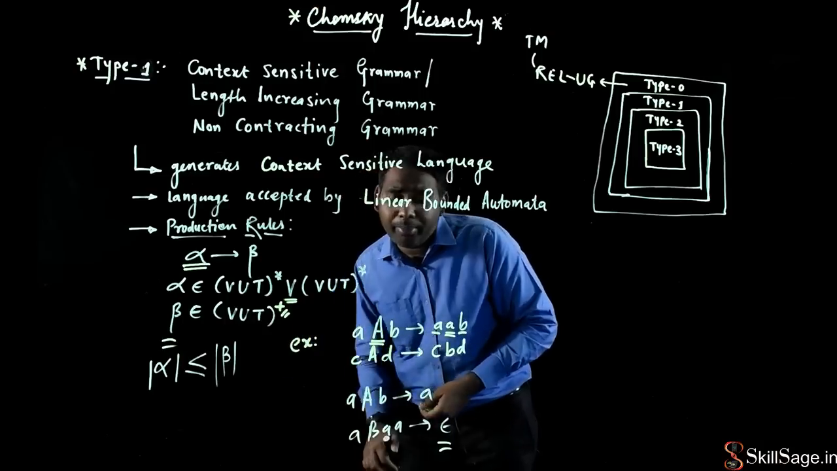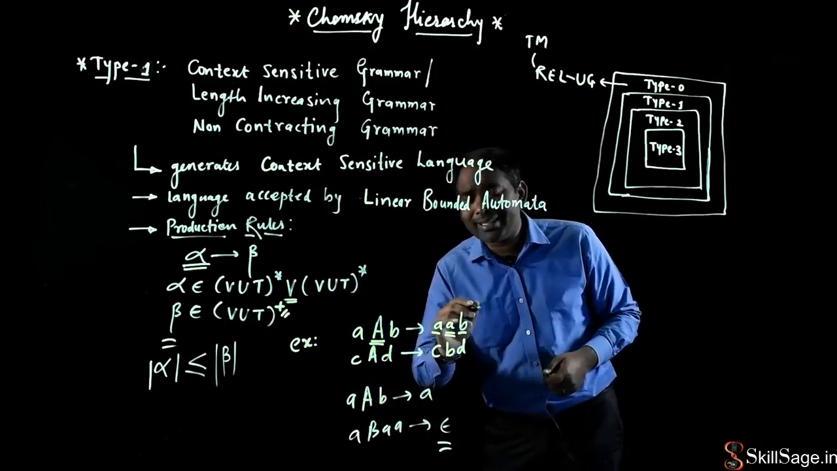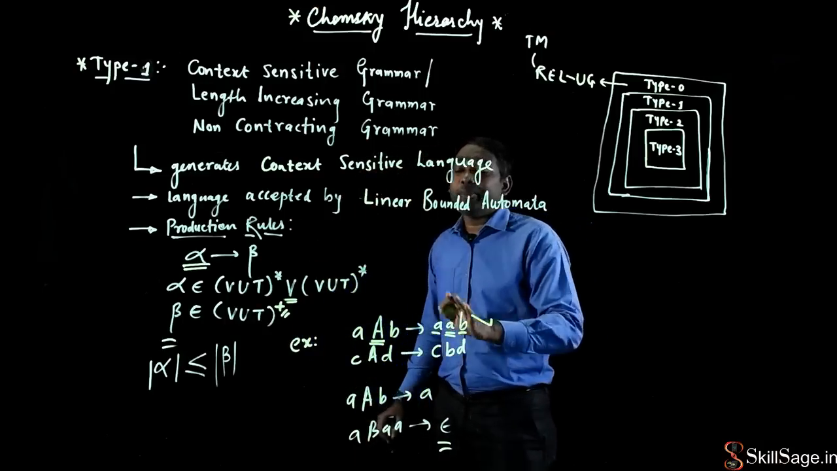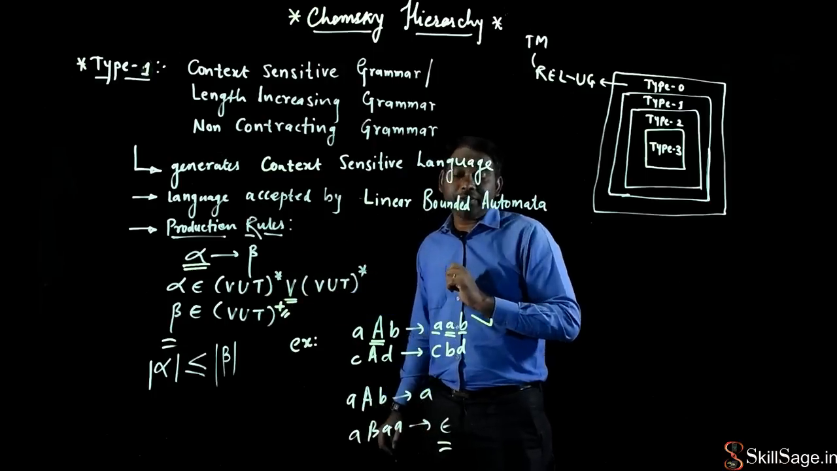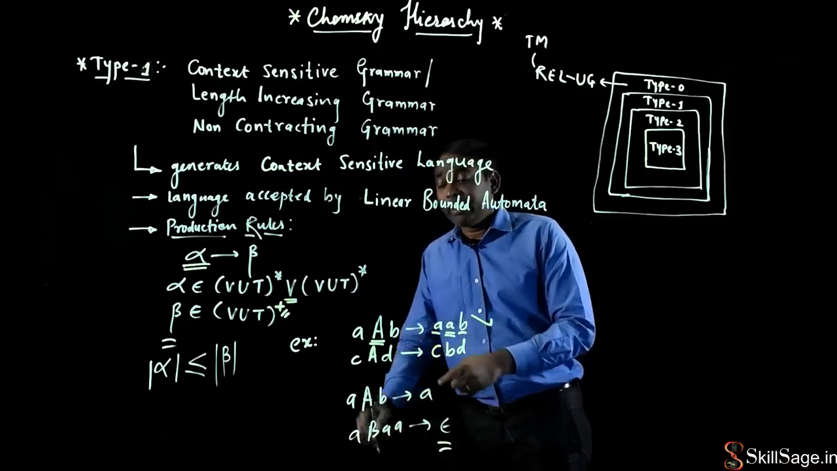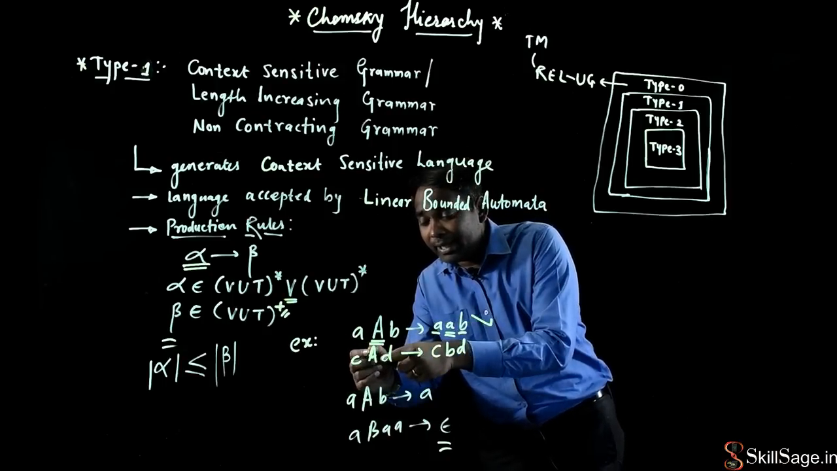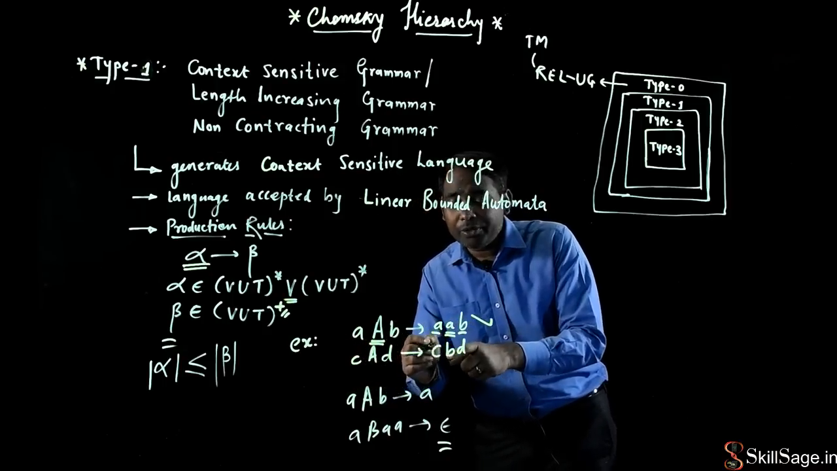So it satisfies the third property of my production rules. I can say that this is my valid production of context sensitive grammar. What about this one? It produces what? C A D, which produces C B D.